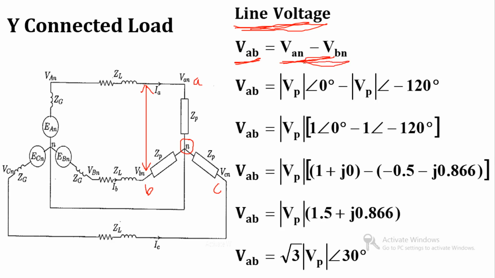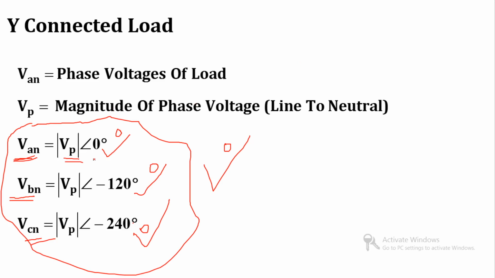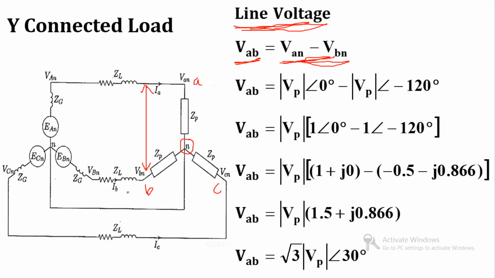We know that VAN is equal to VP at an angle 0 degree, and VBN is equal to VP at an angle minus 120 degree. From this equation I can take VP as common. The remaining term over here is 1 at an angle 0 degree.